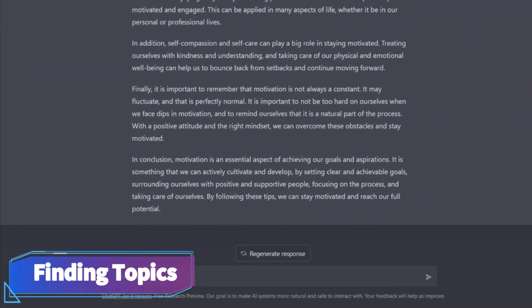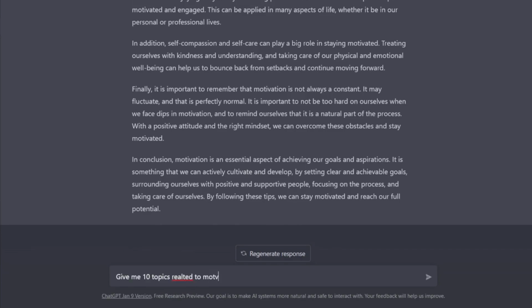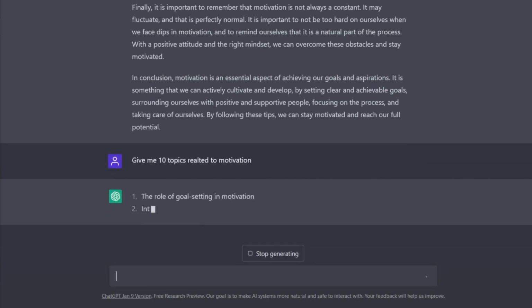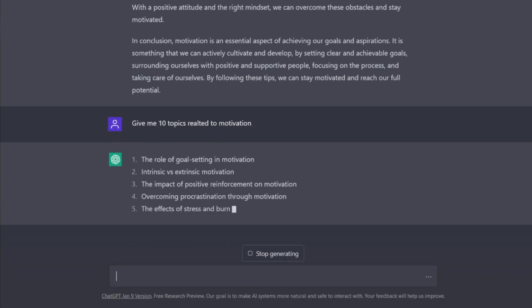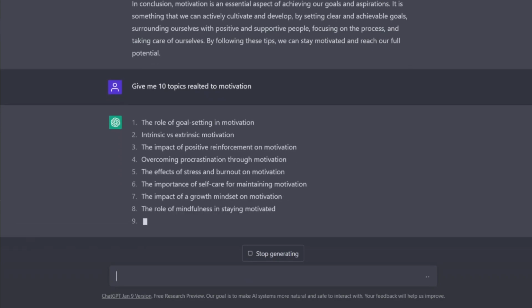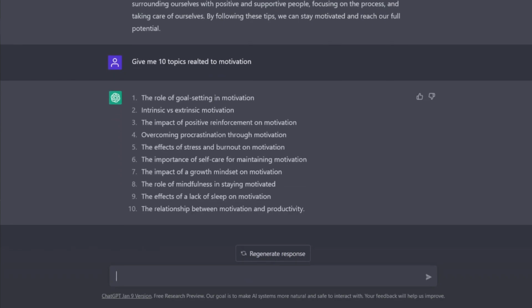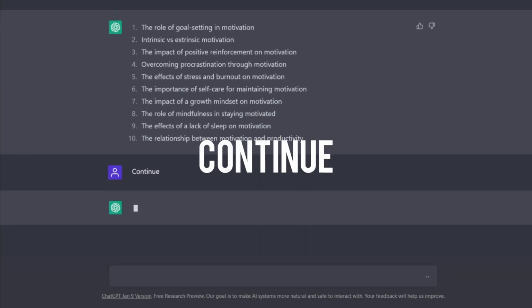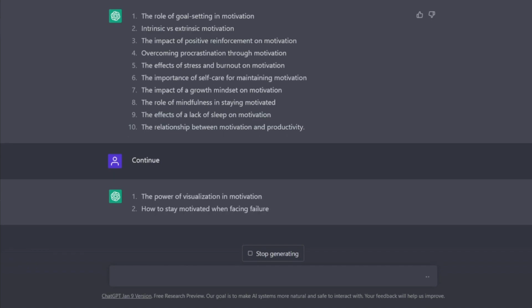Similarly, you can find topics as well. Give me 10 topics related to motivation. Just like the article, the response to this query is also limited. For instance, ChatGPT will only give 10 topics, but you can just type continue for more topics. This continue will work for most of the queries to get more responses.